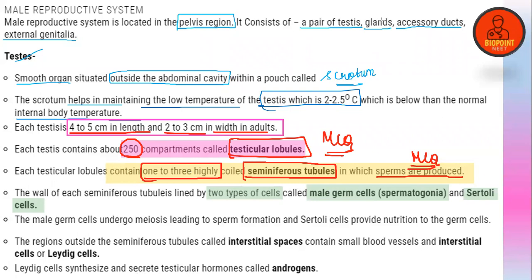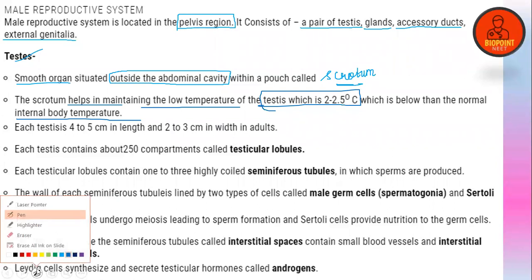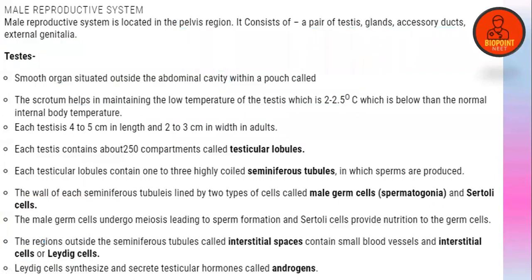Is it clear for everyone? Yes. So I'll highlight it. It helps you more in your preparation, or you can just refer to those points because you may find similar statements in your NCERT too. So once again, let me highlight it.